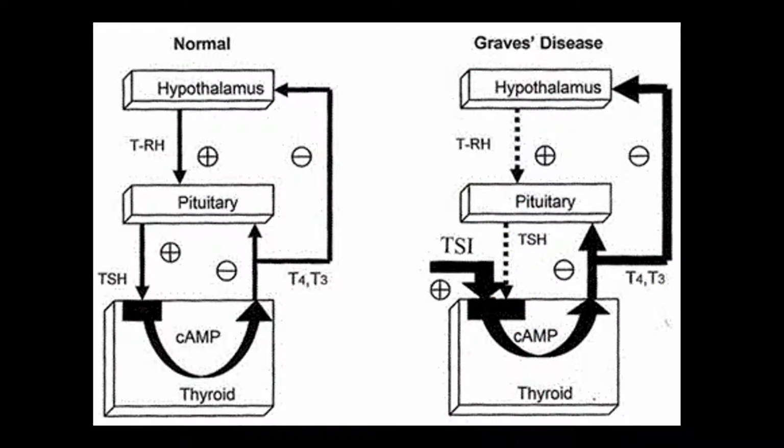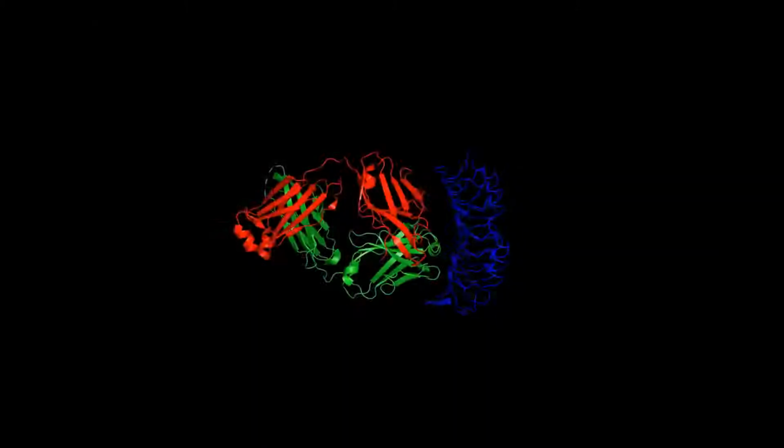So where does this process go wrong and cause someone to develop hyperthyroidism? In an individual with Graves' disease, this process is only slightly different. The hypothalamus still communicates to the pituitary that it needs to release TSH. But rather than release TSH, the immune system, more particularly B cells, make an autoantibody called thyrotropin receptor antibodies, also known as thyroid-stimulating immunoglobulin, TSI, that attaches to thyroid cells.